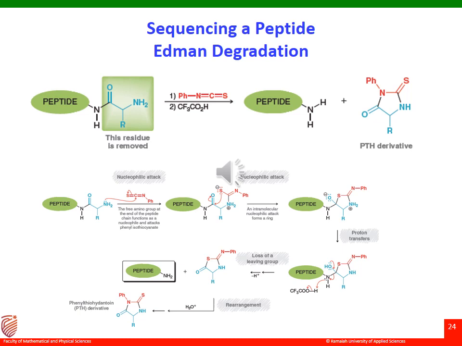So, this is the mechanism that we expect here to occur. This process can be repeated on a chain-shortened peptide to another amino acid residue. So, it keeps on continuing. In this way, amino acid residues are removed one at a time until the entire sequence has been identified. This entire process has been fully automated, and automated peptide sequencers are capable of sequencing a chain of as many as 50 amino acid residues, which can be easily identified.